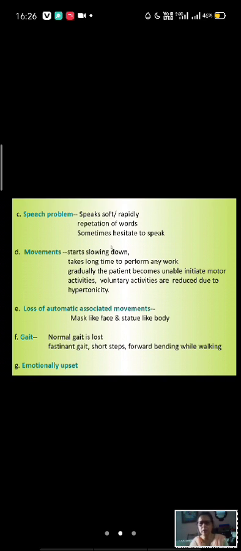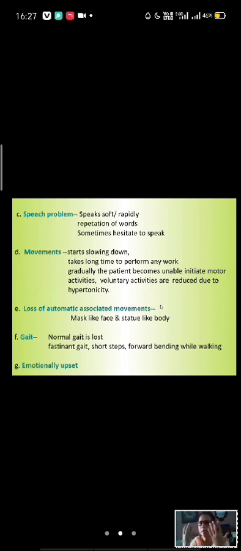Movements are slow. To perform any work the movements are so slow it takes a long time, and gradually the patient is unable to initiate motor movements. This is called bradykinesia, and being unable to initiate motor movement is called akinesia. And lastly, because of hypertonicity and rigidness, the voluntary activities are very reduced, and automatic associated movements are lost.